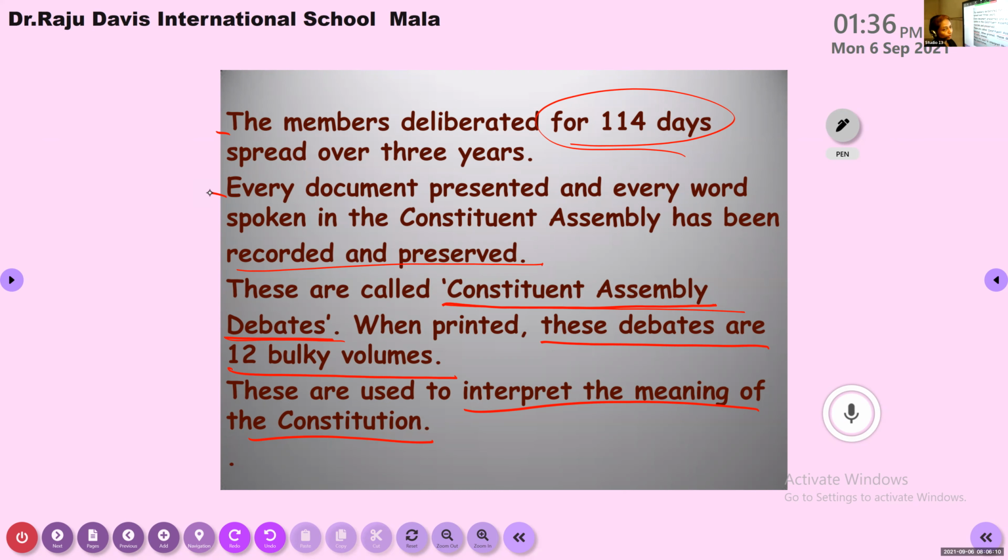When we took a print of that, how many volumes did we get? 12 bulky volumes, it seems. Bulky means large. All these things we use for interpreting the meaning of the constitution.